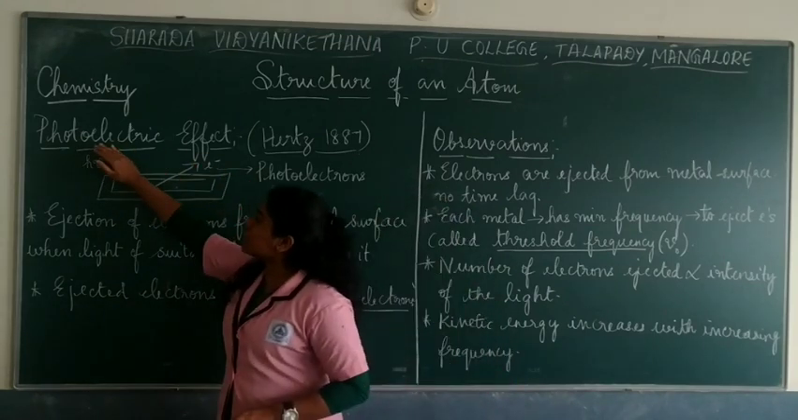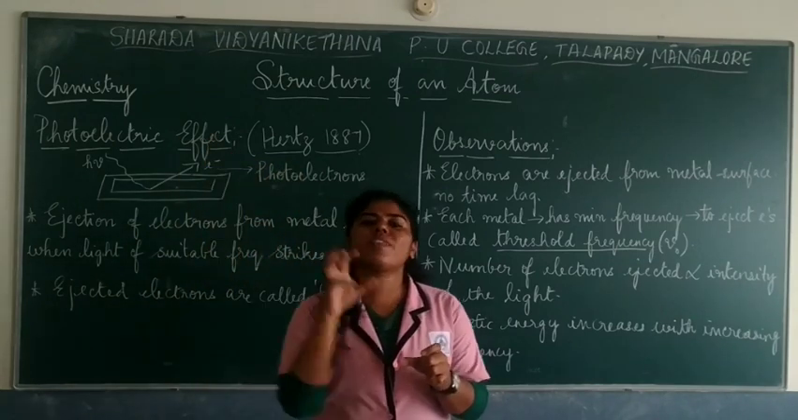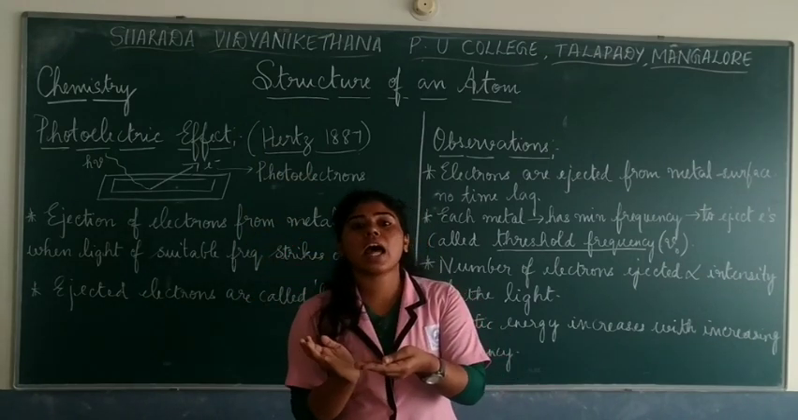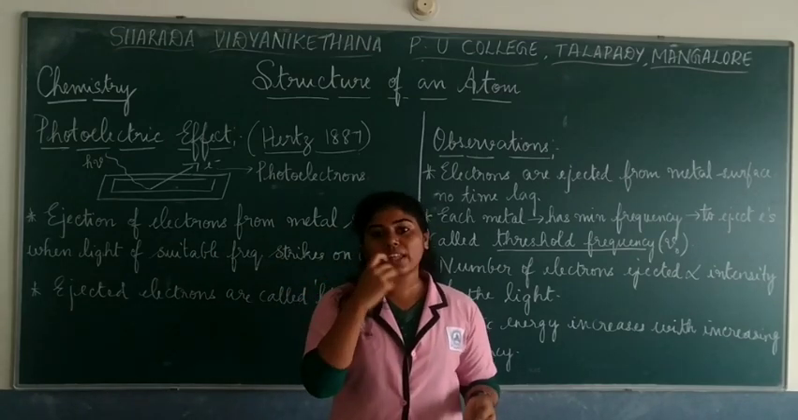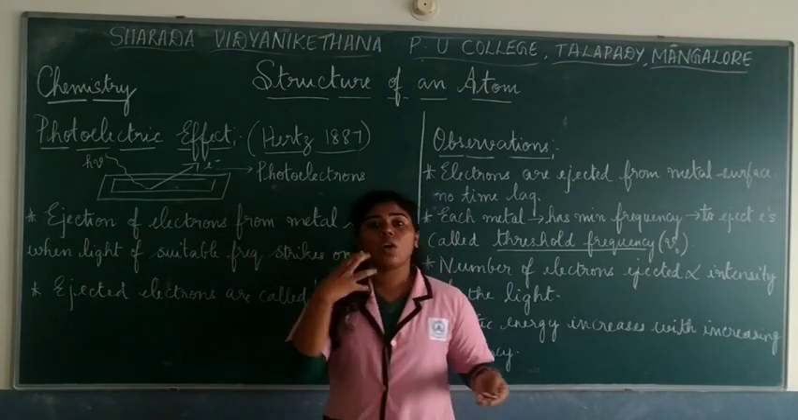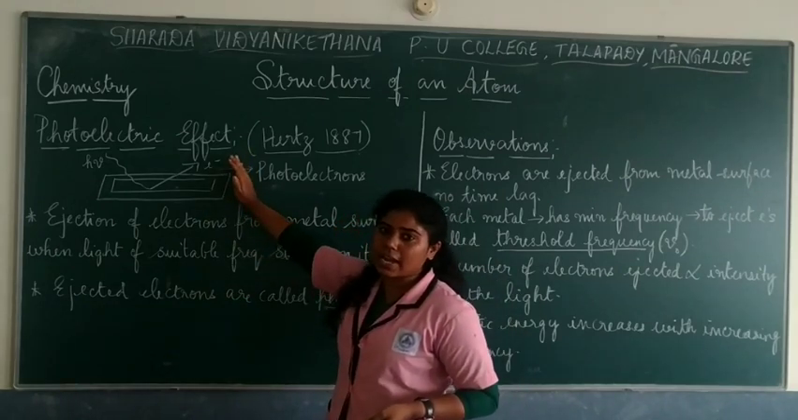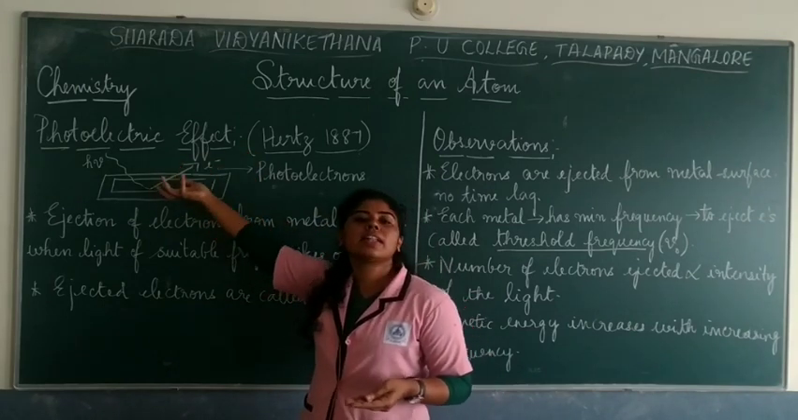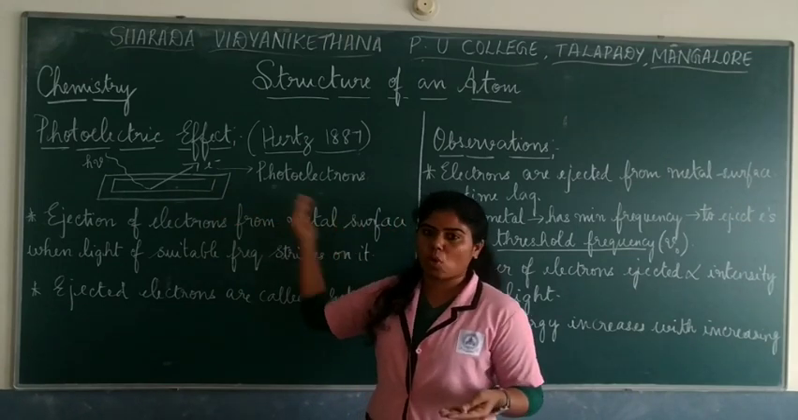Now, as soon as light of a suitable frequency is incident on this plate, he sees that there is ejection of electrons. There is release of electrons from these plates. How does he come to know whether electrons are being ejected? He keeps a positive plate towards this end, and since electrons are negatively charged, they start coming towards the positive plate.